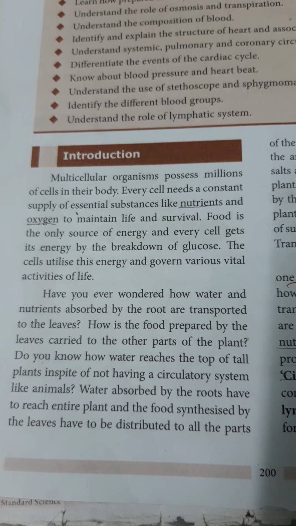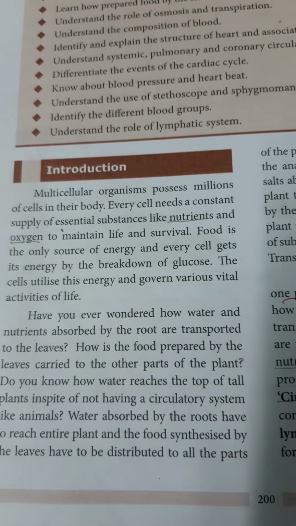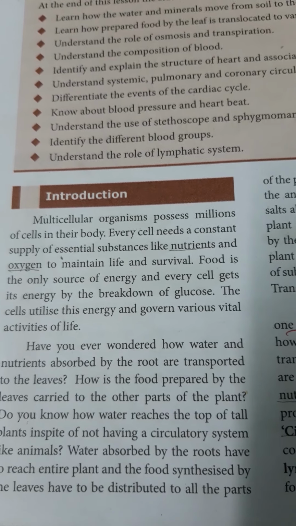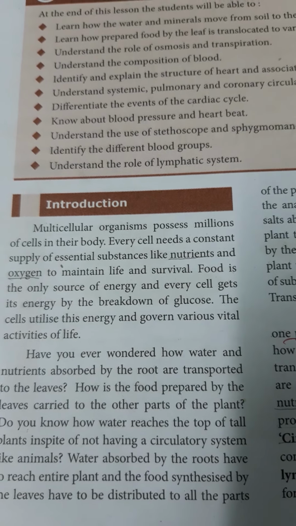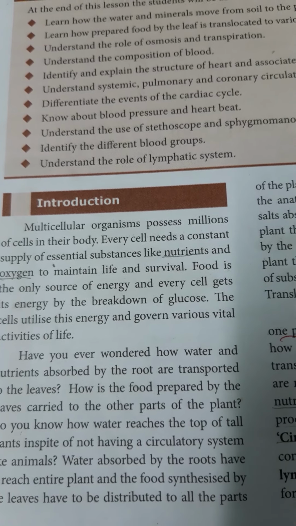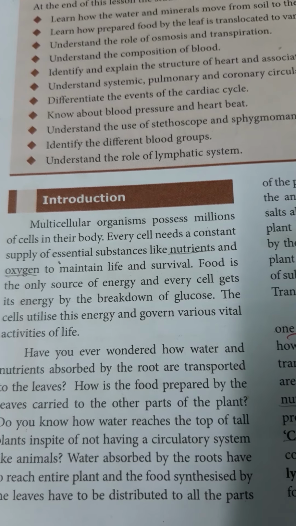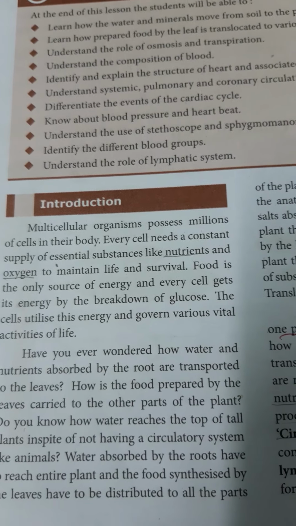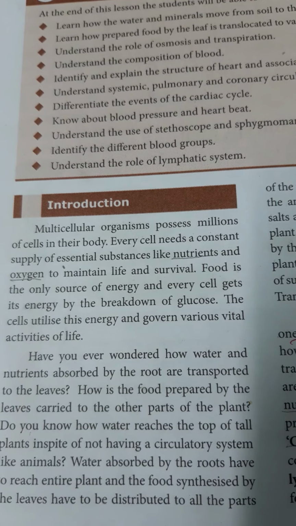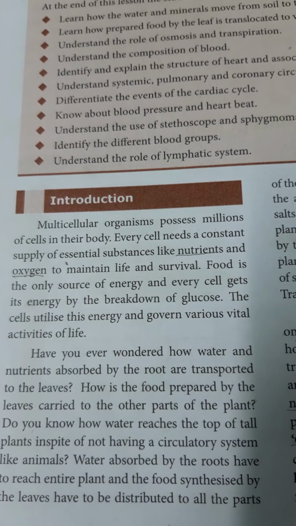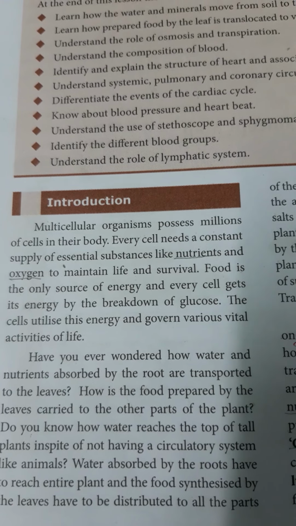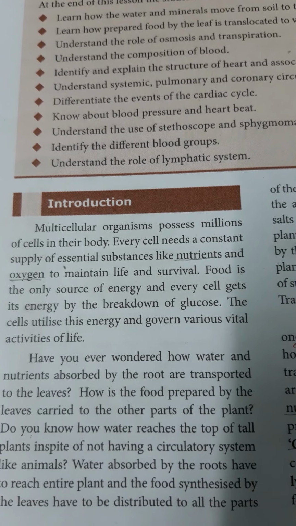Multicellular organisms like our body have millions of cells. Every cell needs energy for maintaining life and survival. Essential components like food and oxygen maintain life and survival. Food gives energy for the cell.